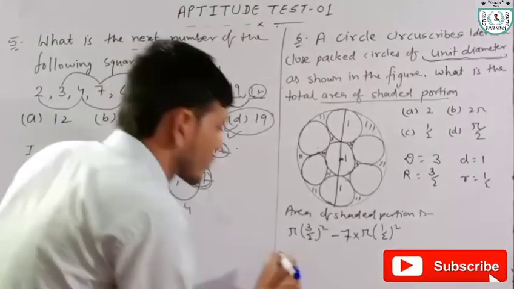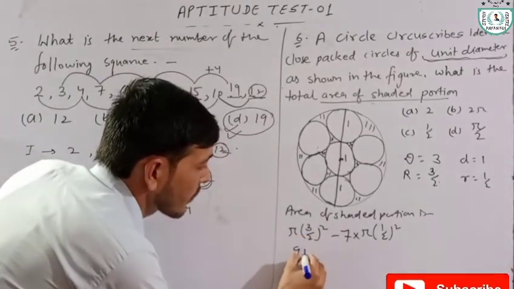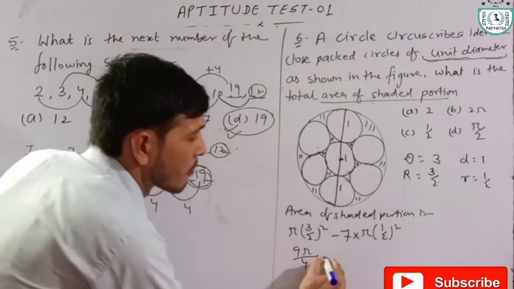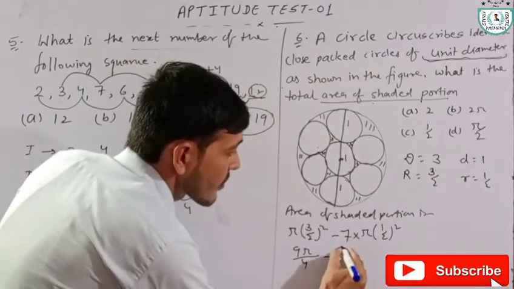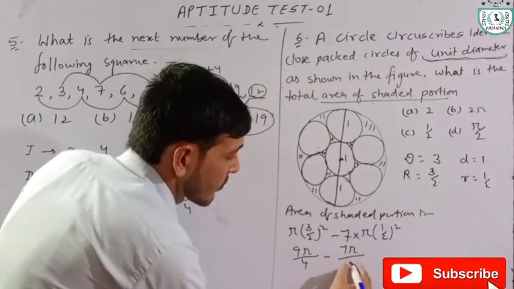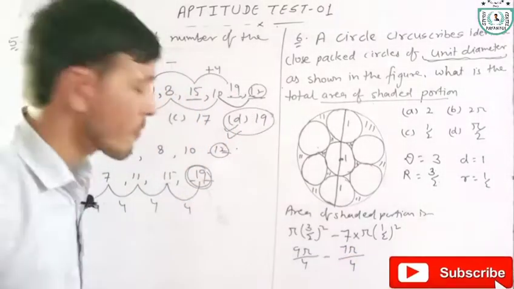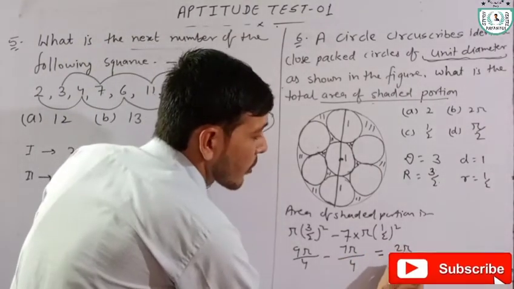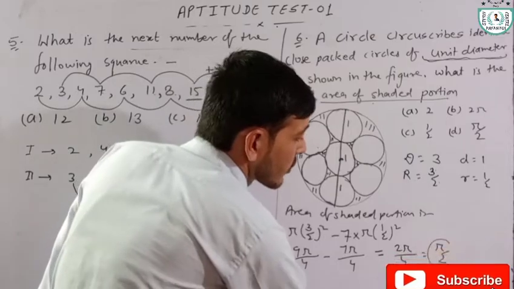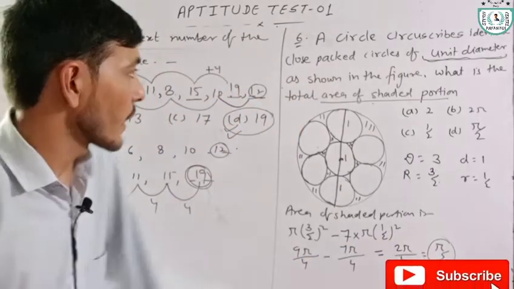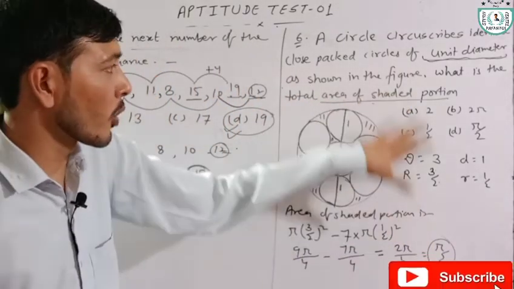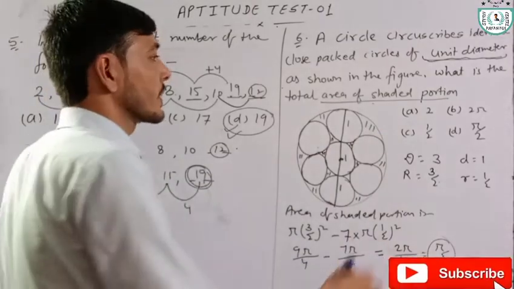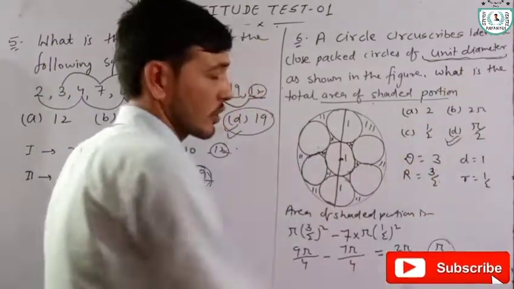After calculating this, we have 9 pi upon 4 minus 7 pi upon 4. Solving this, we have 2 pi upon 4 is equal to pi by 2. Hence the area of the shaded portion is pi by 2. D is the correct answer of this question.